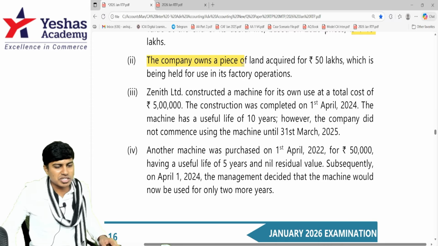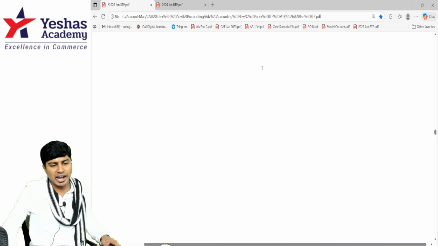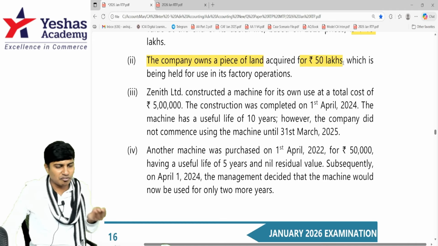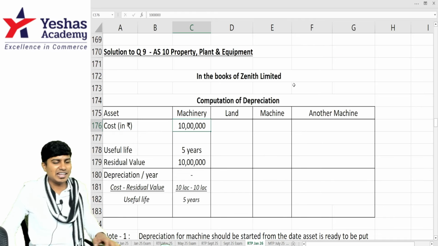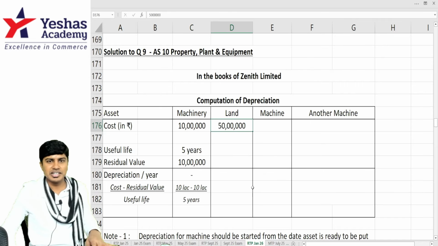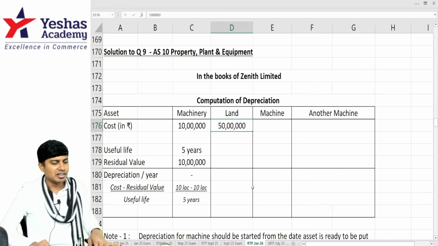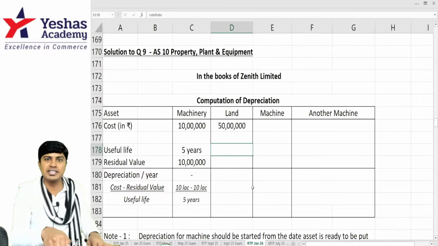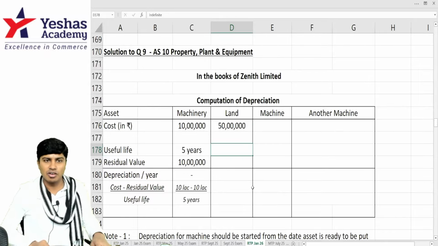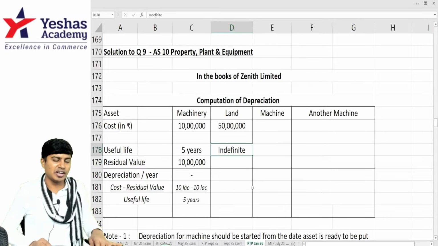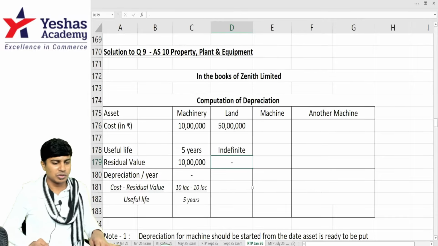Next, the company owns a small piece of land, acquired for 50 lakhs, which is held for use in the factory operations. Land is not a depreciable asset. That is the reason the value of the land is appreciating every year. 50 lakh is the cost. Useful life is indefinite. You will die, but the land will be there. Still the value of the land will not decrease. So, indefinite useful life and no residual value.